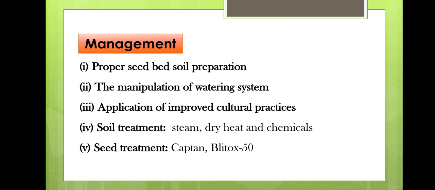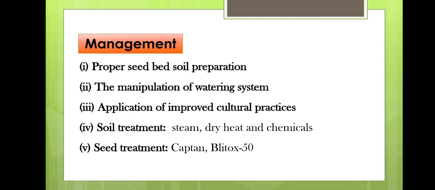So the first one is proper seed bed soil preparation. Effort should be made to secure the seedbed soil free from the damping off fungus or the oospore. The seedbed soil should be light, having a good proportion of sand. Pure fine sand or sawdust is also a suitable medium for growing the seedling.